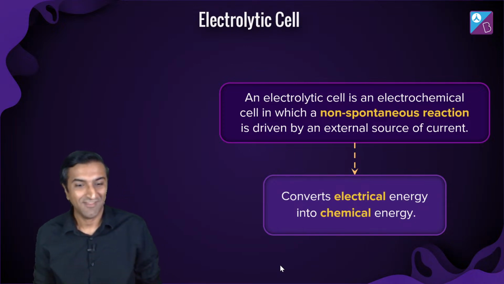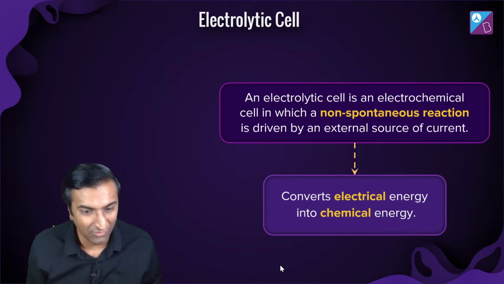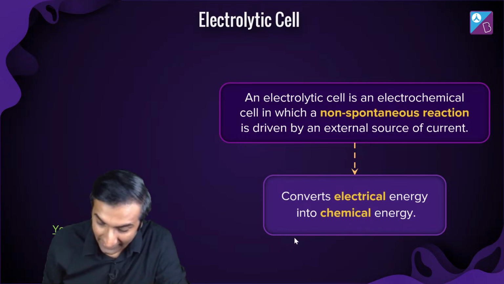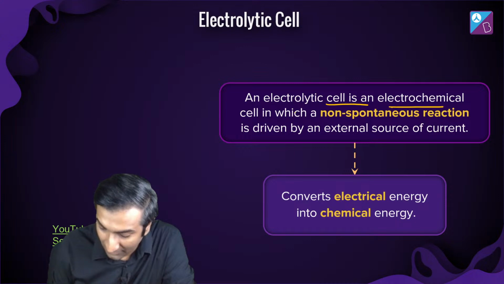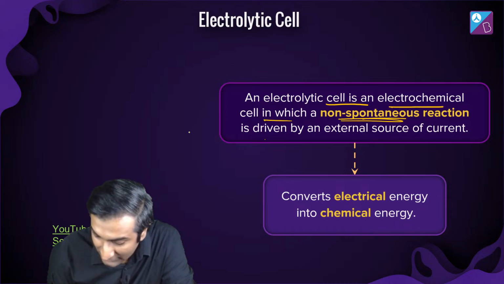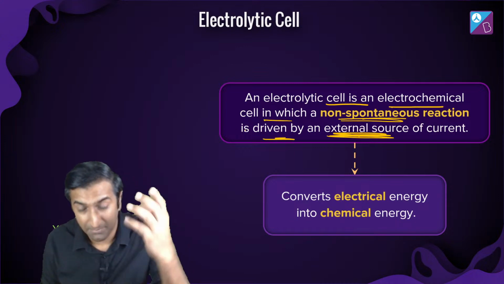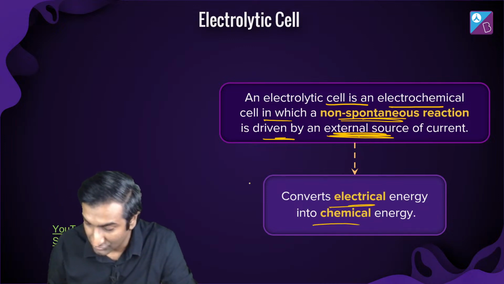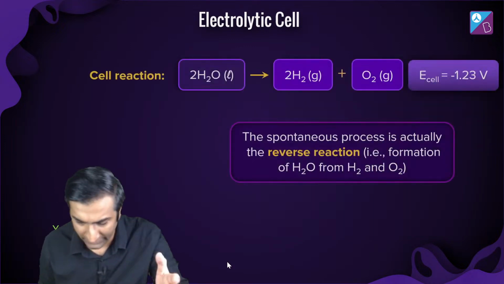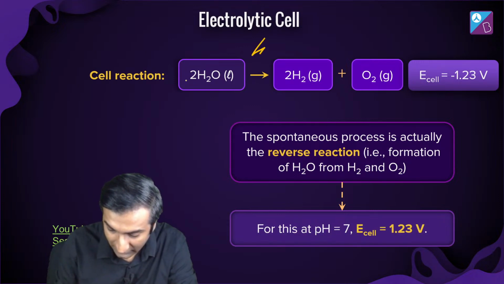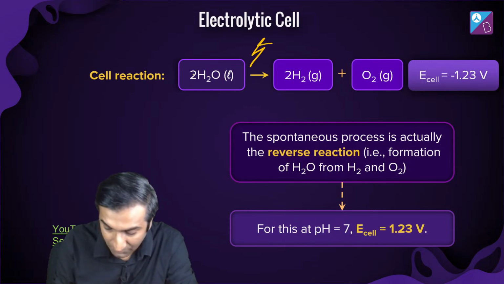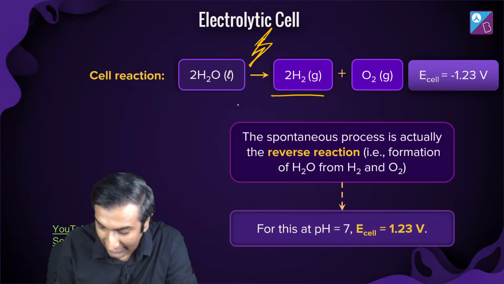All right. Yes. So Samyola ji, absolutely right. C was the right answer over there. Chalo, an electrolytic cell is an electrochemical cell in which a non-spontaneous reaction is driven by an external source of current, passing some current. Okay, it converts electrical energy to chemical energy. You already know this. So, for example, I've got water. Literally, I pass electricity, I break its bonds apart, and I get these right here.